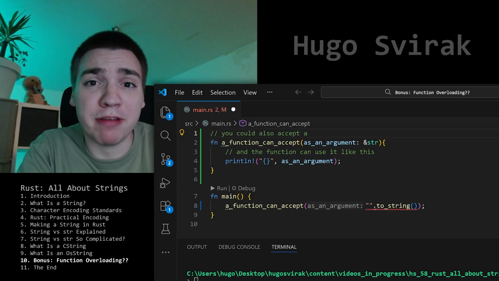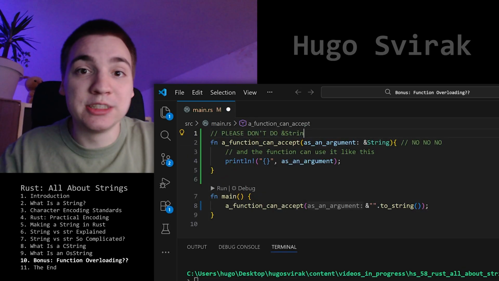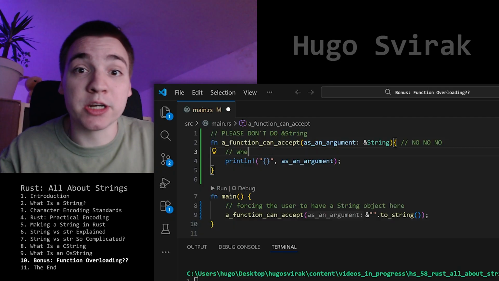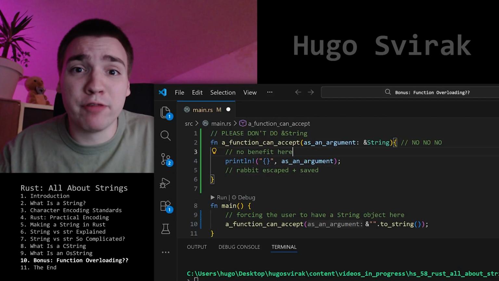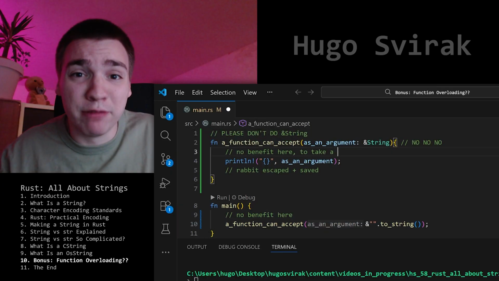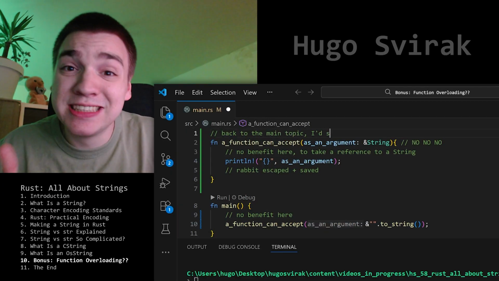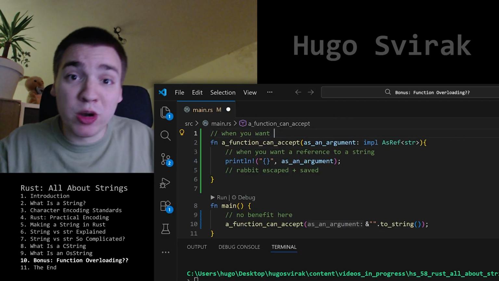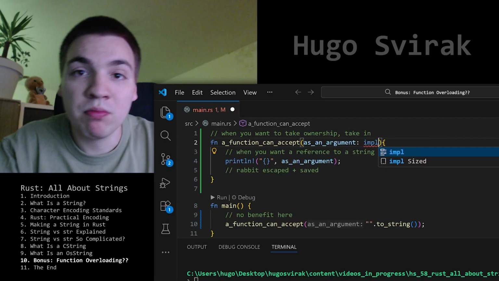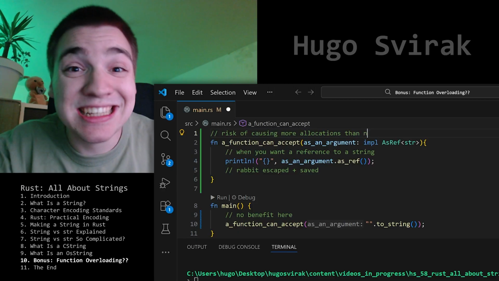You could also accept a reference to a string. No, please don't do this. You're forcing the user to have a string object when you don't even take the ownership. There's no benefit for the function itself nor any caller to take a reference of the string. Back to the main topic, I'd suggest only using impl AsRef<str> when you want an actual reference. When you want to take ownership, take in the string object. Otherwise, you're at risk of causing more allocations than necessary.